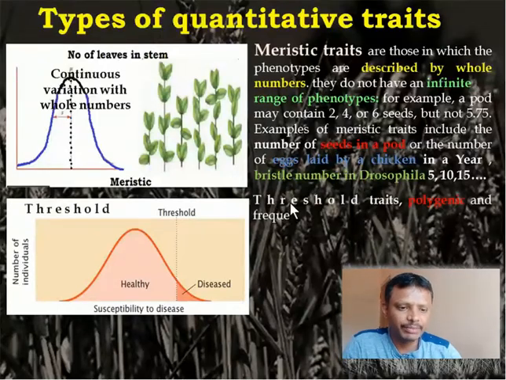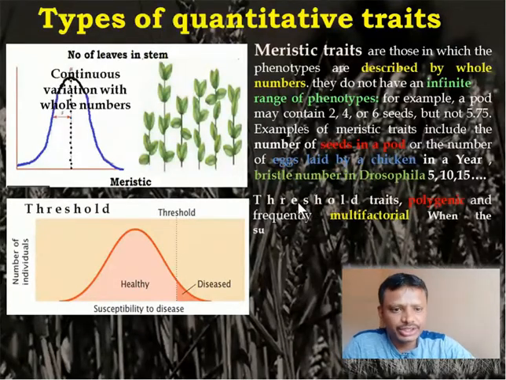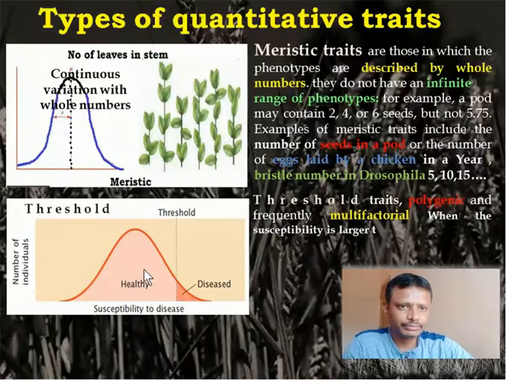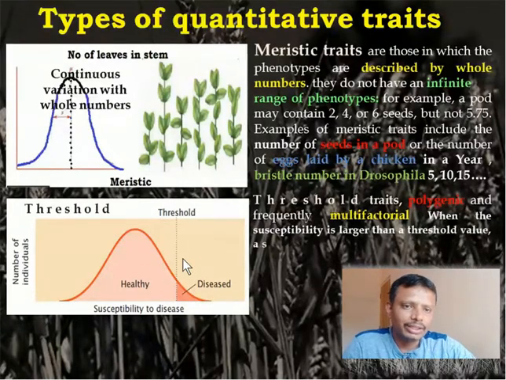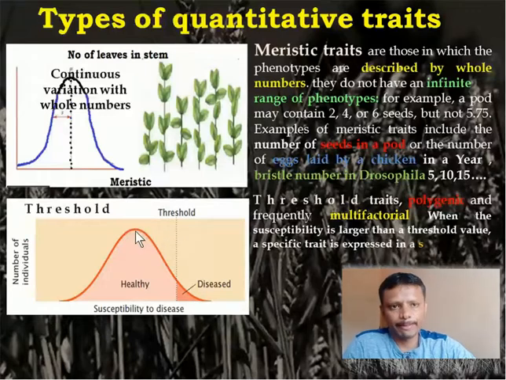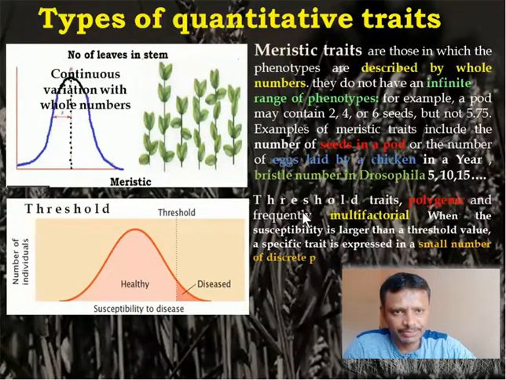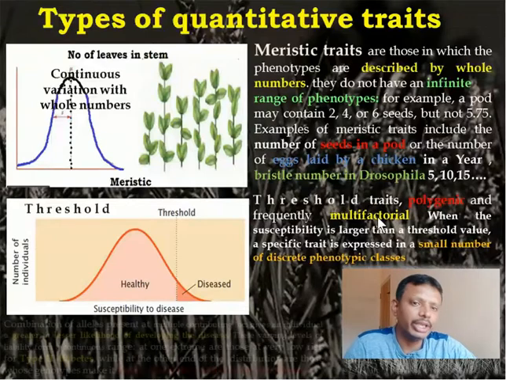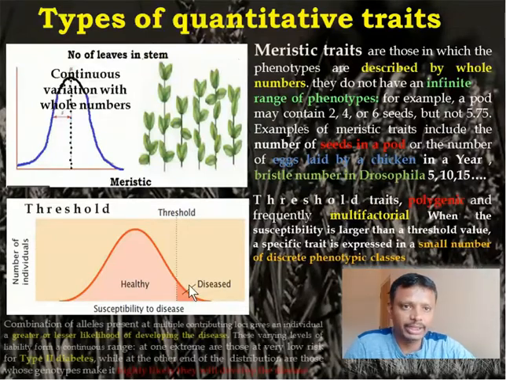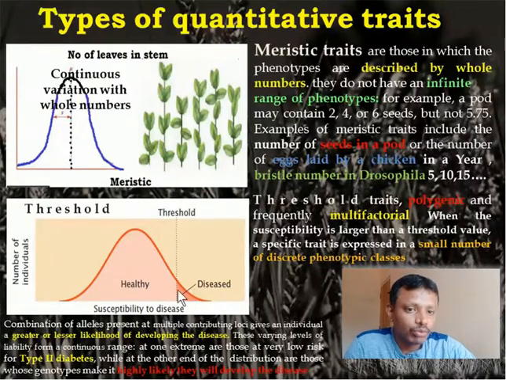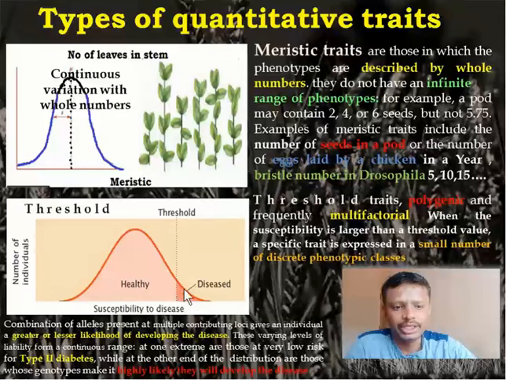The next type of quantitative trait, which is also continuous in nature, shows only two types of phenotypes. Either the character will be expressed or the character will not be expressed. There are only two types, like that of Mendelian traits. But in spite of that, we classify them as quantitative traits because we are unable to specify a particular gene for expression of this trait, and they are medically very, very important.